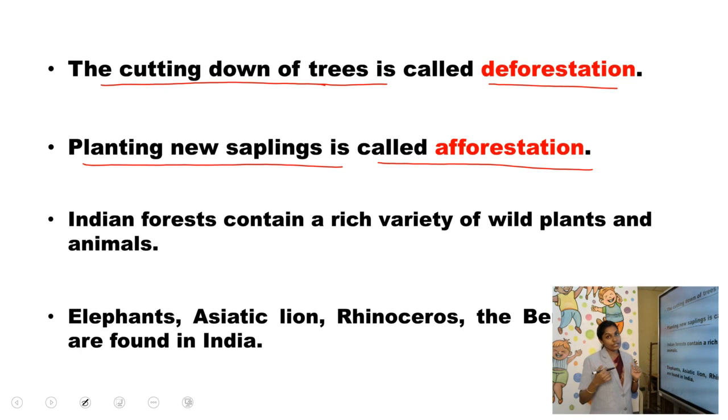Sometimes in school you used to get small plants. Those plants you would take to your home and plant. So that planting of new plants or new saplings is called afforestation.